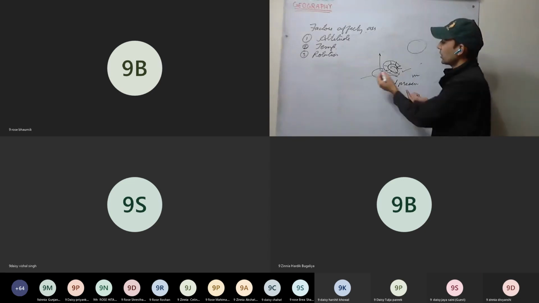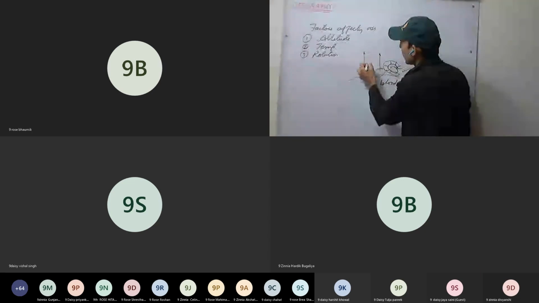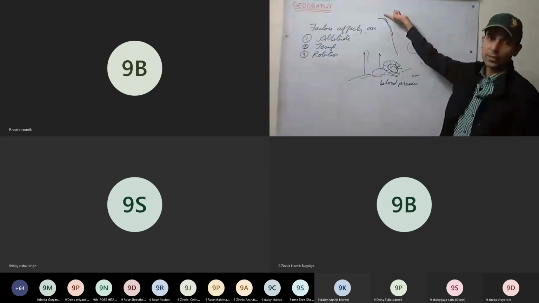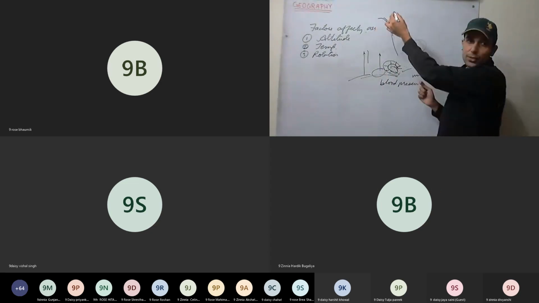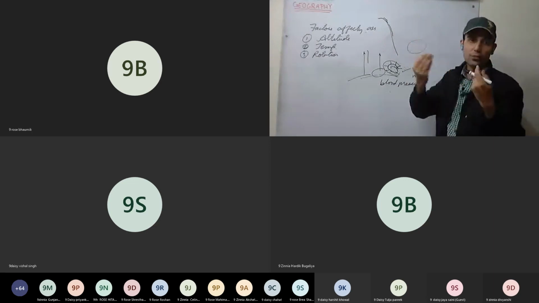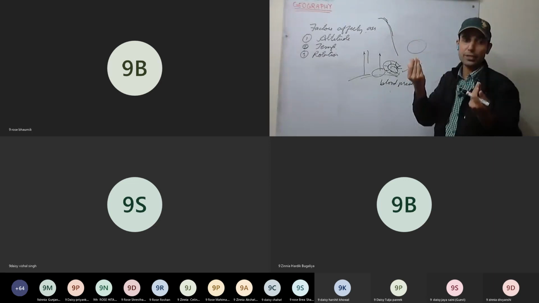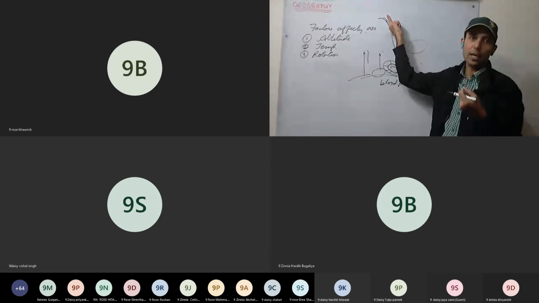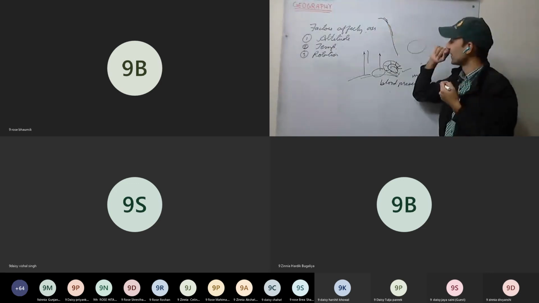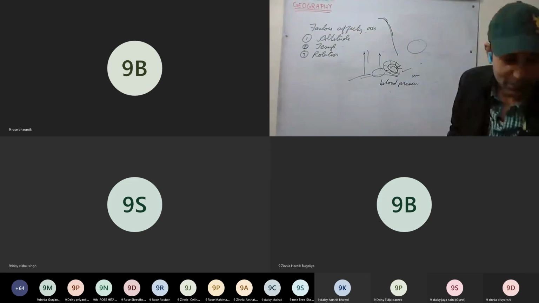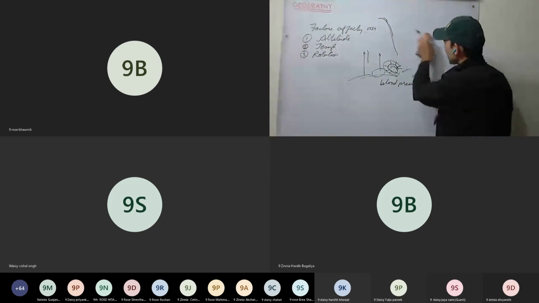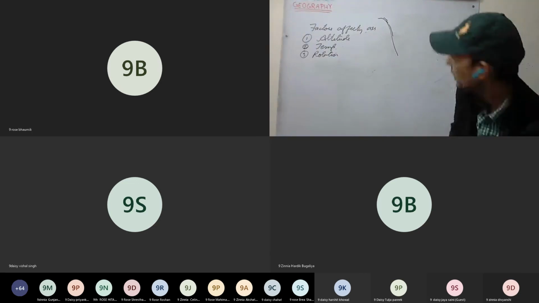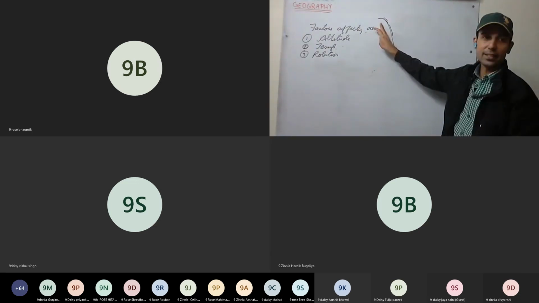Okay, so now see here. If we go with the altitude, if we are moving up on the mountains, what will happen? Air pressure decreases with altitude. So there will be more difference between the air pressure and our blood pressure, and it may happen that blood will ooze out from our nose. We'll have nose bleeding as well. Okay, this is clear.